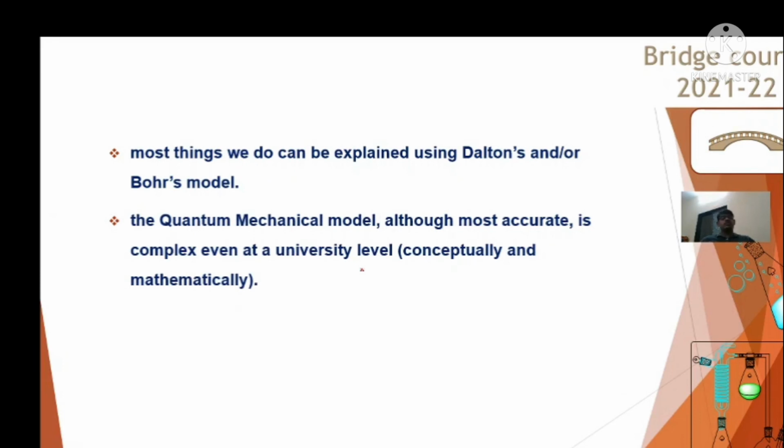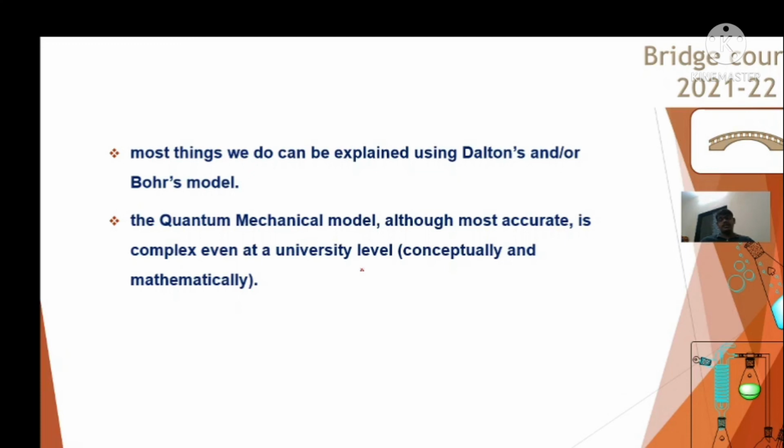The quantum mechanical model is the most accurate model, but it is very difficult to understand, as most of it contains the mathematical part. At UG level it is a bit difficult to understand, and not only for UG but for PG students also; the thing is very complex.